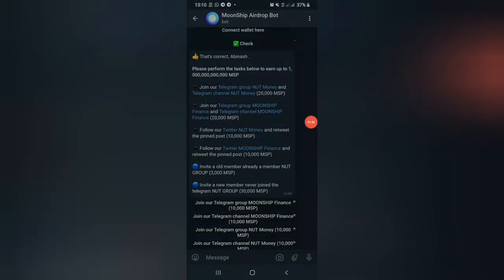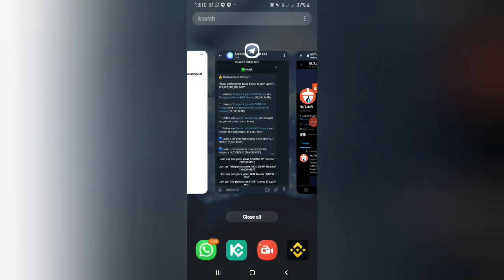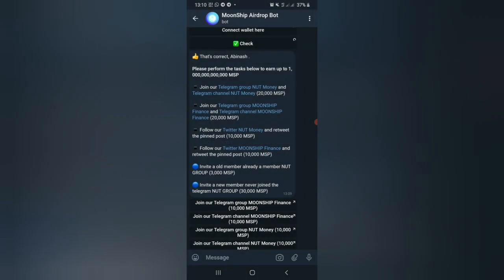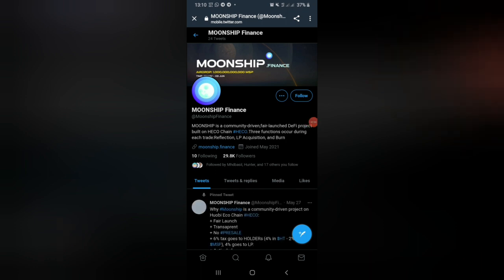The next step is to just follow NetMoney's Twitter account. The next step is to follow Moonship's Twitter account. You can see the details of the project here.